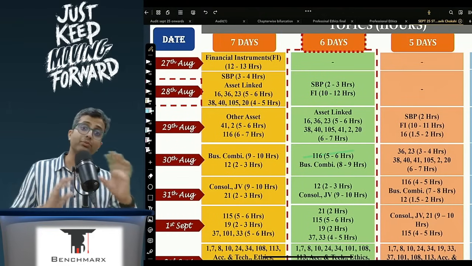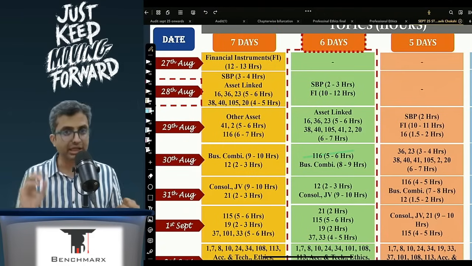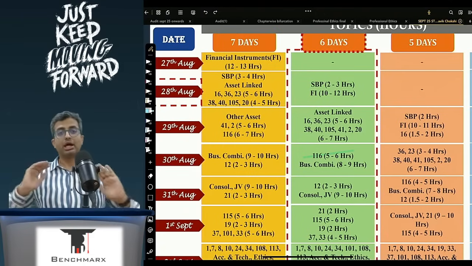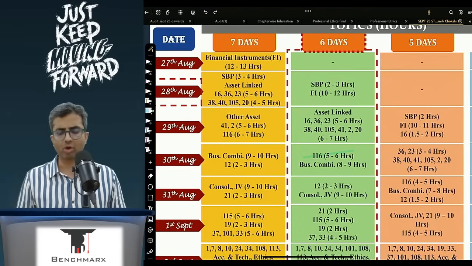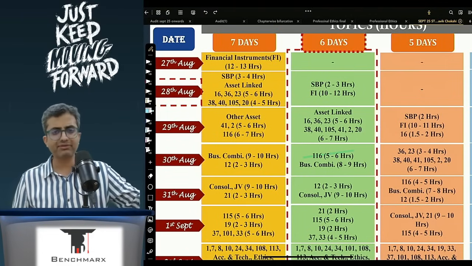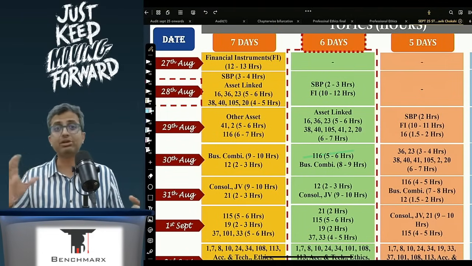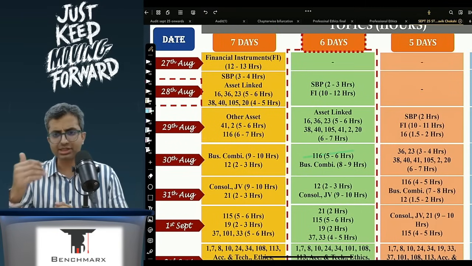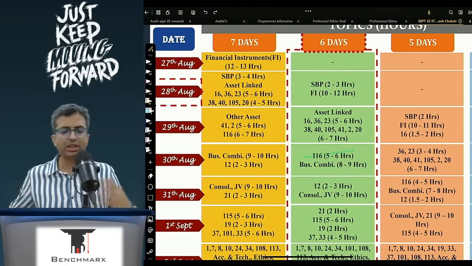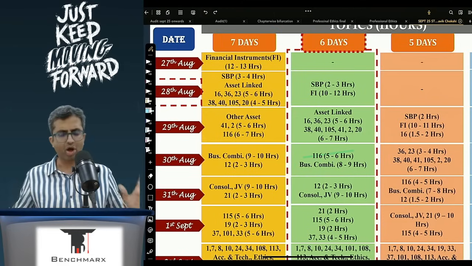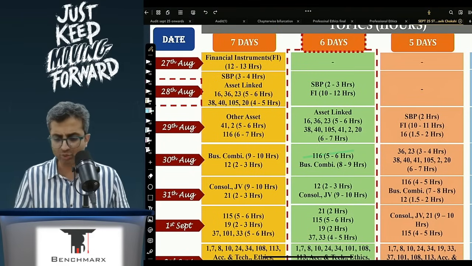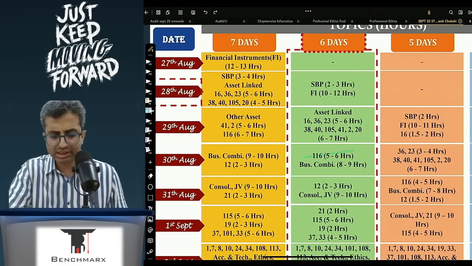From that, we will mix into the asset linked standards. So we don't want to do all big chapters in one go and all small Ind ASs in one go. So we'll try to mix and match. For example, on the first day when we are doing bigger chapters, on the second day we'll mix it with the Ind ASs, and we'll logically do all the asset linked Ind ASs starting from Ind AS 16 all the way up to Ind AS 2, and even the allied standard of government grants. Everything will be covered on this second day.